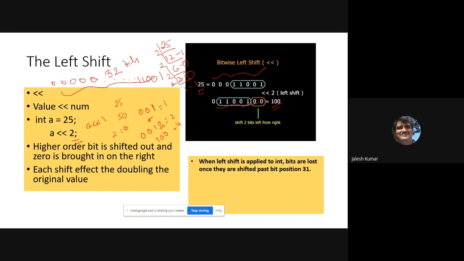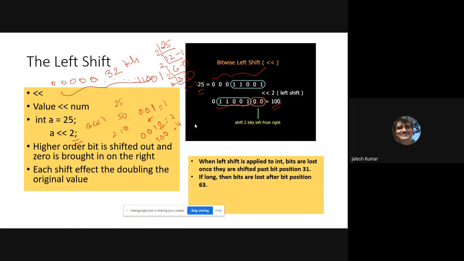You can shift up to a maximum of 31, and after that it will generate some negative number, because they are shifted past bit position 31.